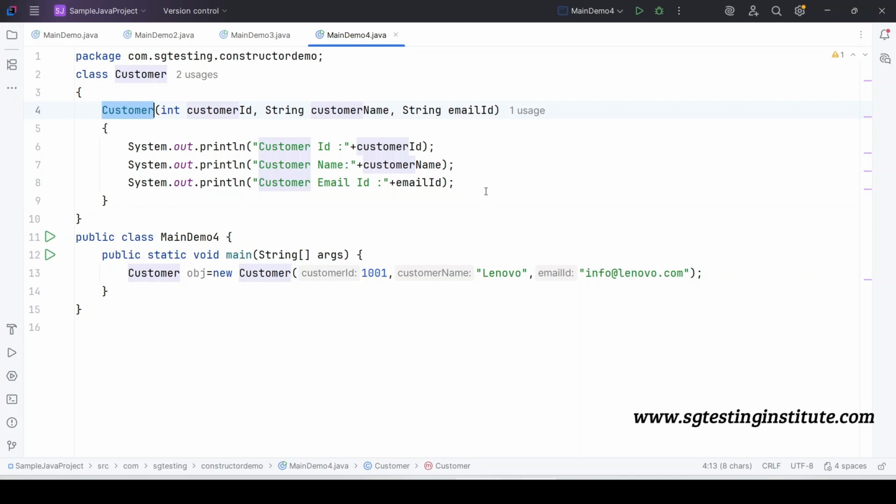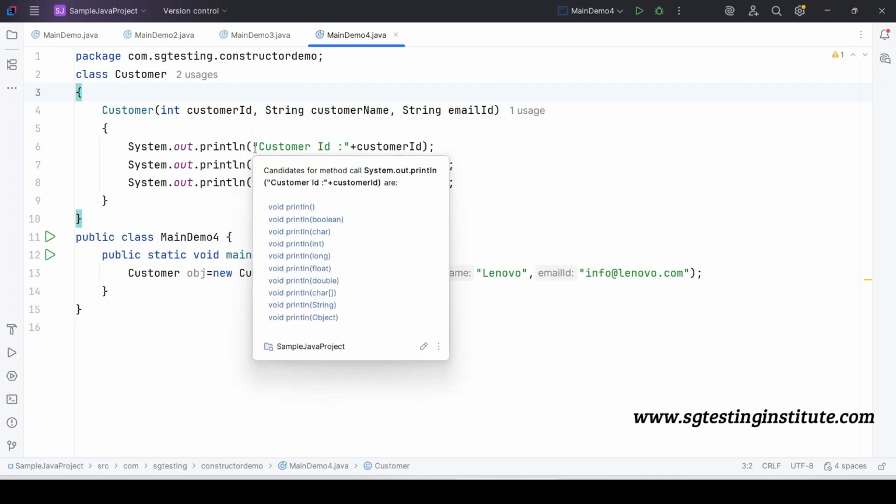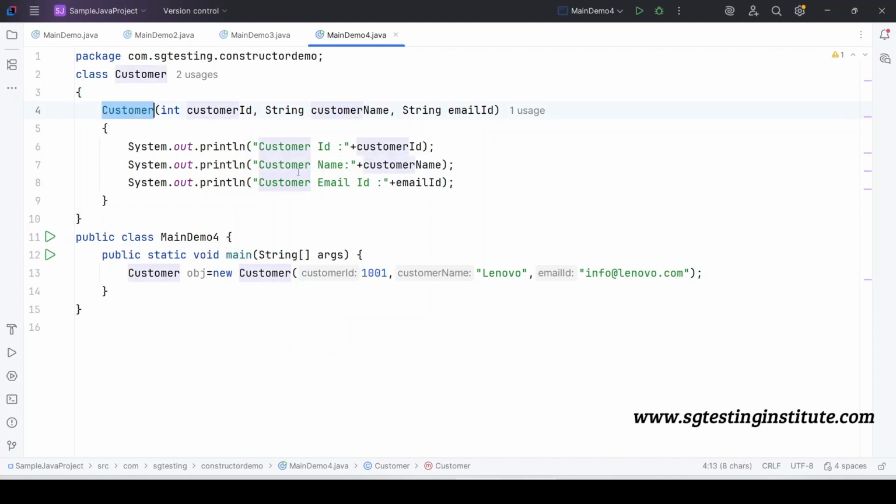The fundamental difference here is, if we have an instance variable and we assign a value to it, the value stored in the instance variable we can use across the whole class. If we simply pass the parameter and print the value, or do any operation within the body of the constructor, that is restricted only within the body of the constructor.